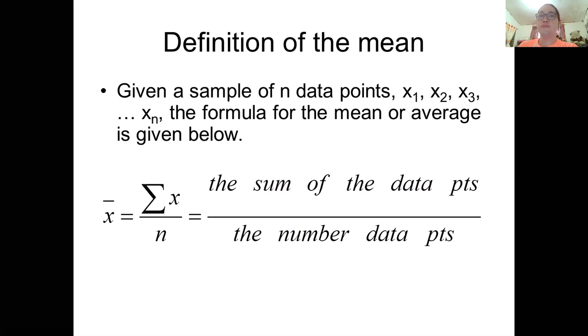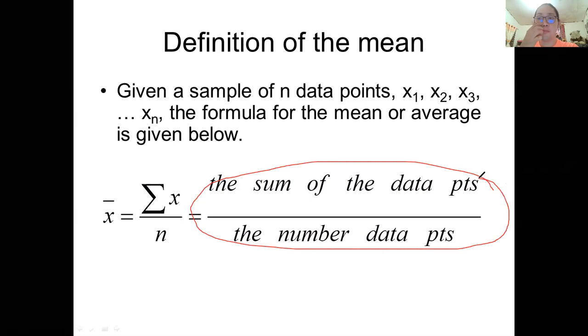So again, the formula that is used to solve for the mean, we have this: the sum of the data points over the number of data. In short, you will just add or sum the data that you have and then divide it by the number of data that you have. Again, the sum of the data, divide it by the number of data. How many data that you have, that is your number of data. Okay, so I hope you can follow.